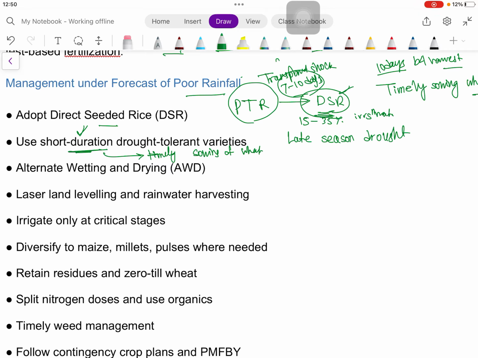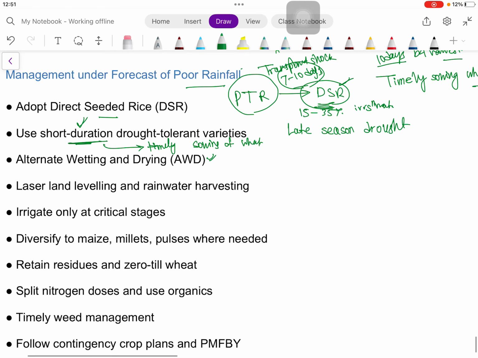Okay, then water conservation we can do by alternate wetting and drying rather than continuous submergence, and we can go for life saving irrigation. As poor rainfall is there, we will have to harvest the rainwater and do laser land leveling.